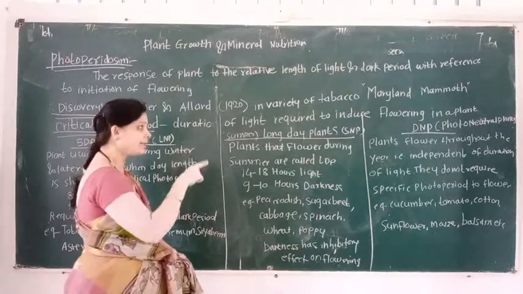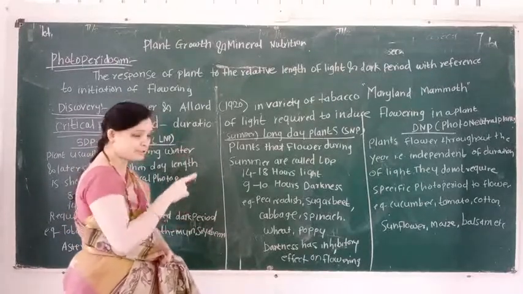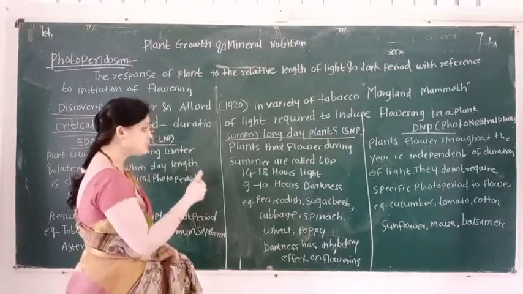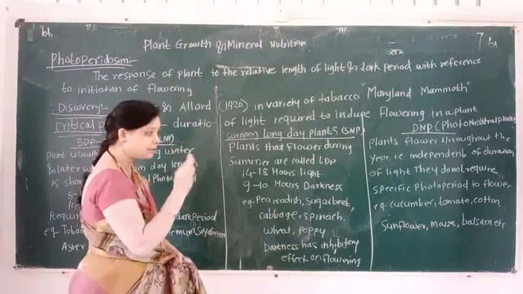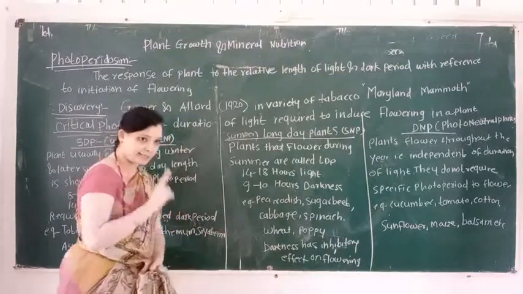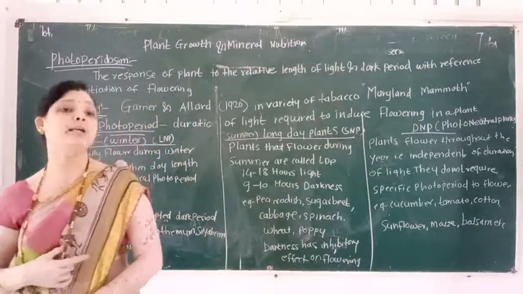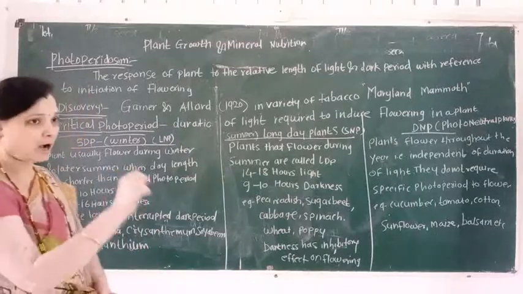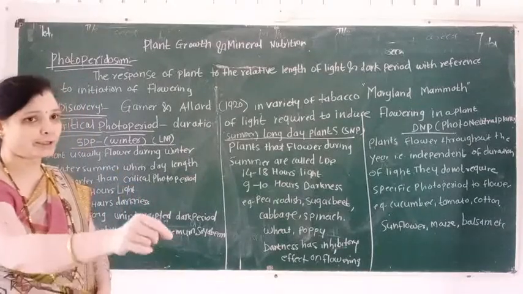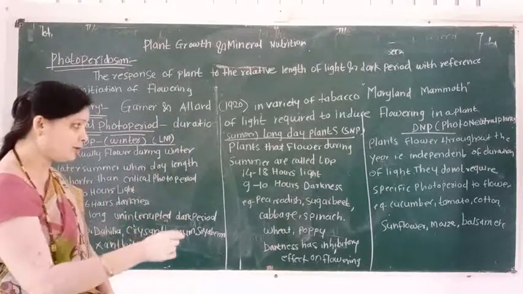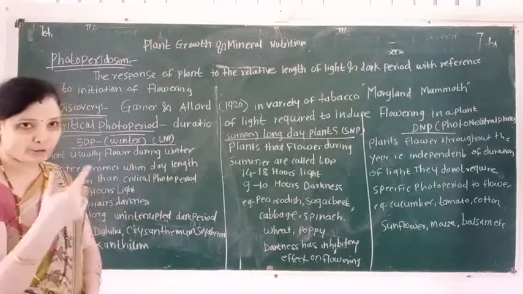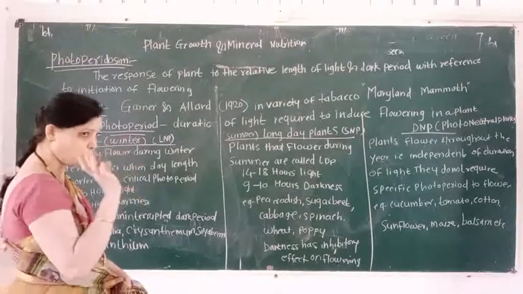Short night plants induce flowering during summer, so they are called long day plants. They require 14 to 18 hours of light and 9 to 10 hours of darkness for inducing flowering.